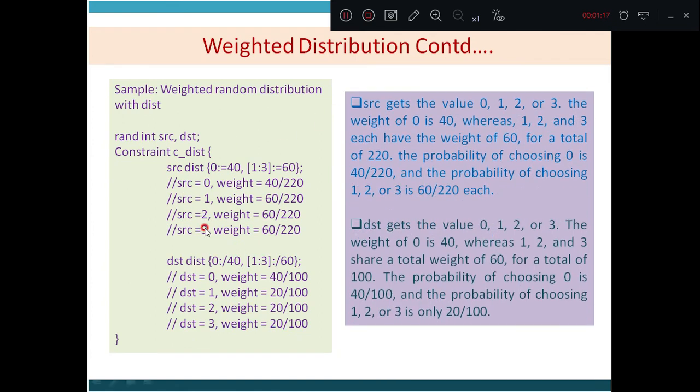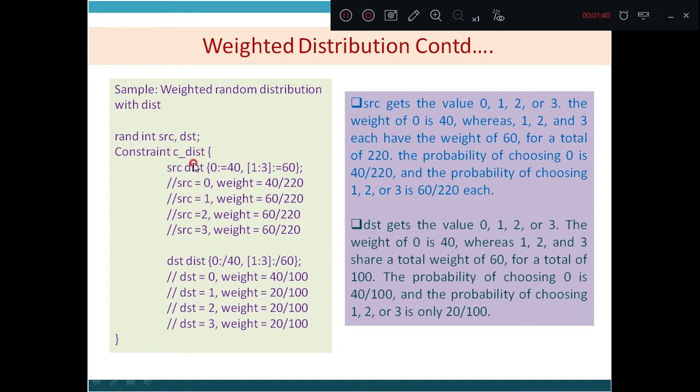See, this example is for the weighted distribution. What is the declaration? SRC and DST are declared as random variables and a constraint is put: constraint C { SRC dist { 0 := 40, [1:3] := 60 } }. So here the operator used is colon equal to.